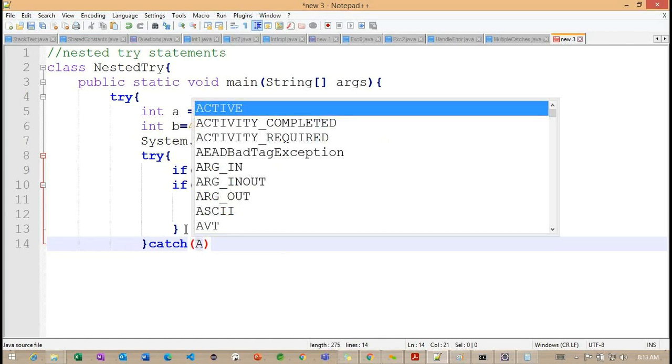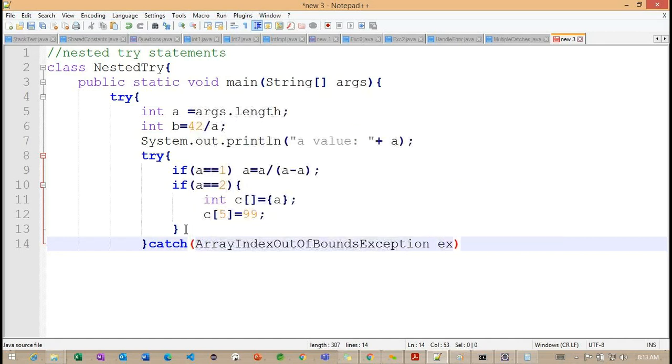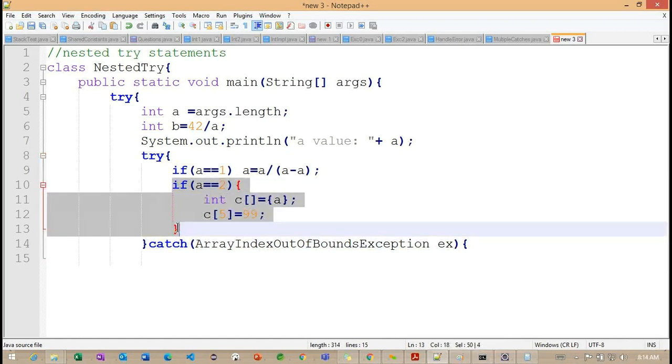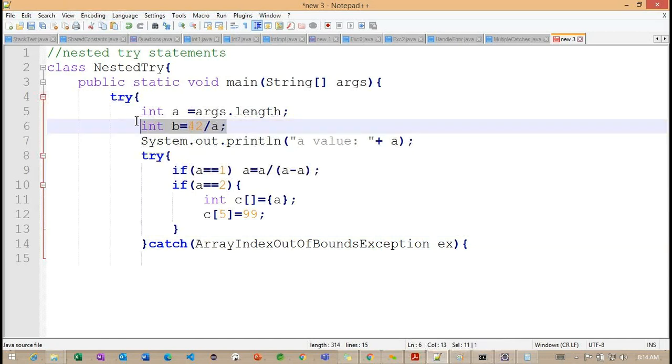Now what we need to understand here: array index out of bound exception, I'm trying to handle here. So why am I handling this particular exception? If you observe, this section of code is going to throw array index out of bound exception. This section of code is going to throw arithmetic exception. And this section of code is also going to throw an arithmetic exception. So this arithmetic exception I'm going to handle outside of this try block, which is nothing but a nested try block. I'm not handling the arithmetic exception here.